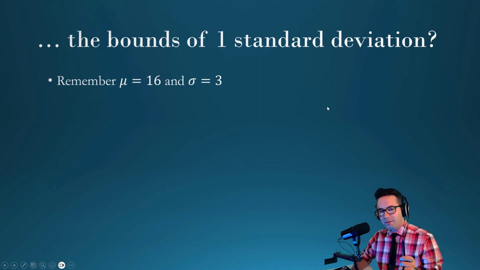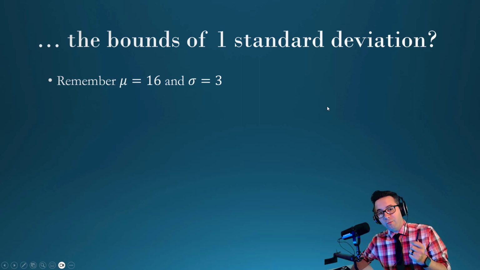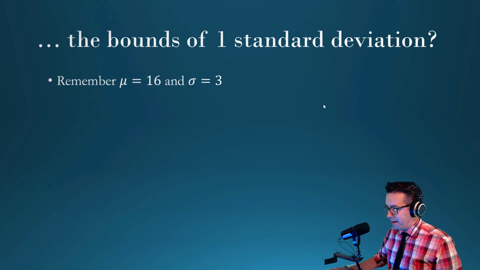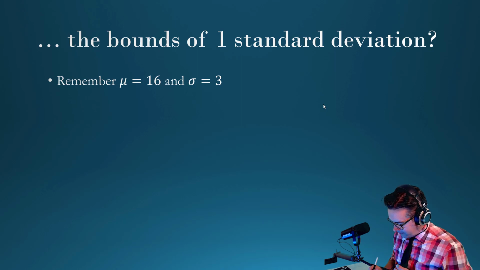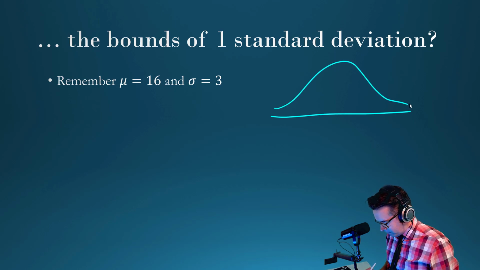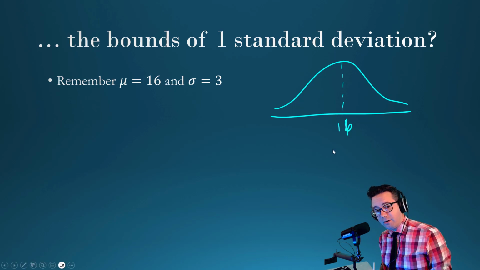Let's keep on going a little bit more. The other thing that I kind of throw in with the practice problems is throwing in the bounds of one standard deviation. So to put this into perspective, sorry, I'm struggling with my headphone cable. Once again, we drew this as our bell curve. Here is 16. And remember, our standard deviation is 3.